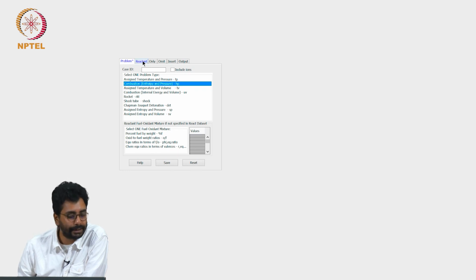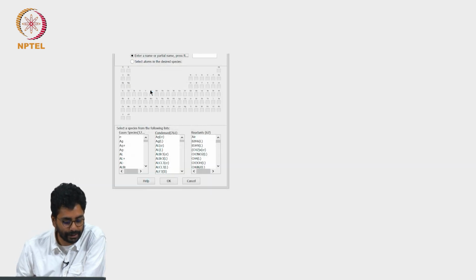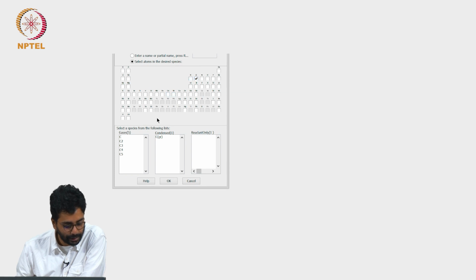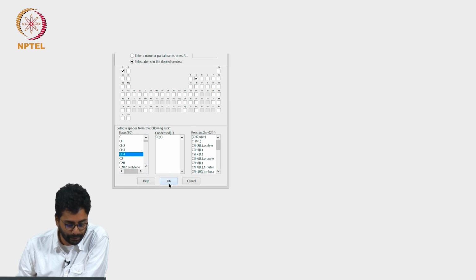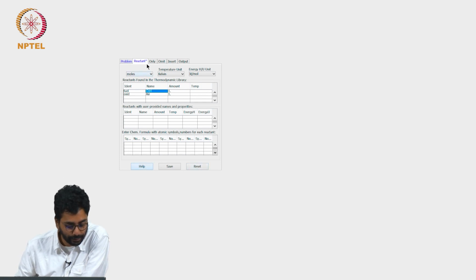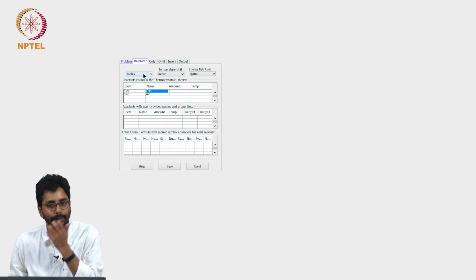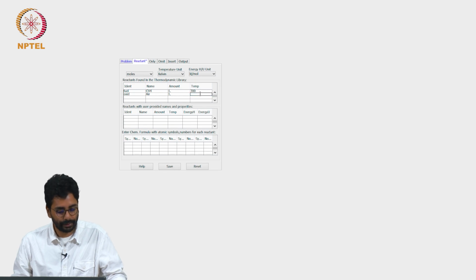Then we move on to the second tab where you can specify the reactants. Well, there is already hydrogen and air, but let us try methane, CH4. Of course, you will have different versions. CH4 naturally occurring form is gaseous, but there is also liquid methane, which somebody may want to use for a rocket calculation, for example. Well, you have 2 options, either to specify the relative number of moles right here, but we will not do that. We will just specify the initial temperature, 300 kelvins and 300 kelvins.